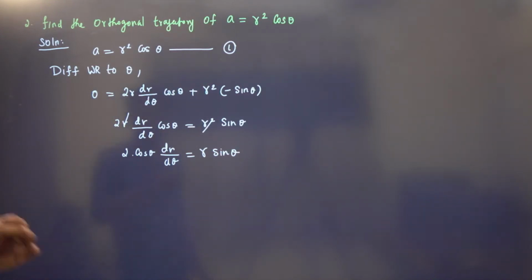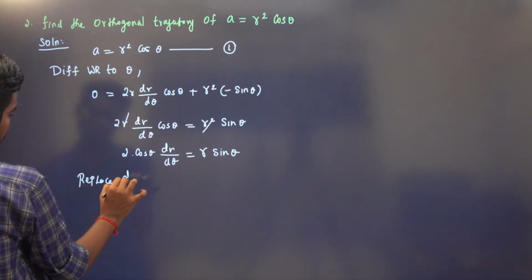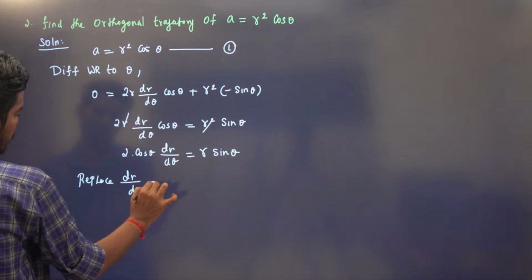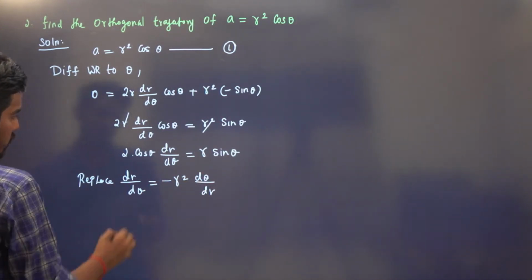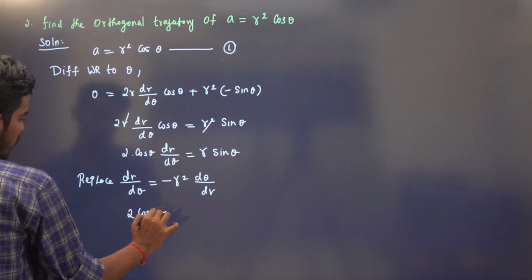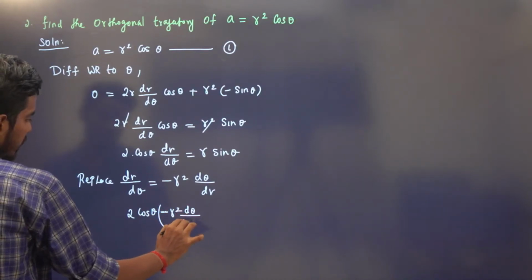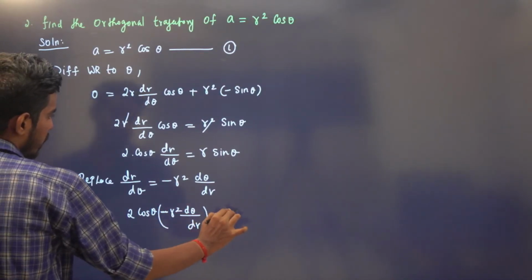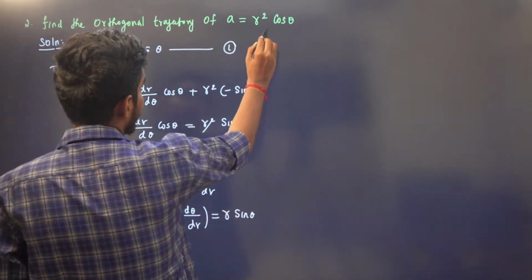Now we have to replace this dr by d theta with minus r square d theta by dr. So this will be 2 times cos theta into minus r square d theta by dr is equal to r sin theta, right?